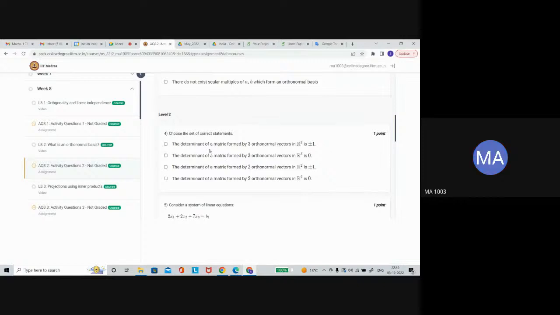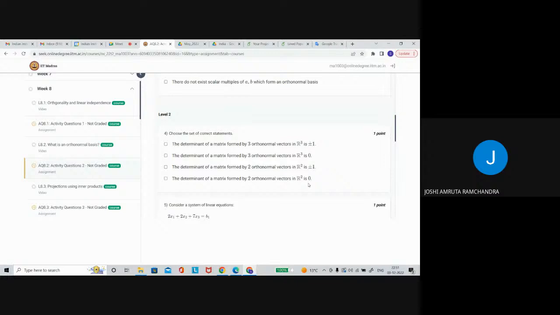How do we solve this one? The determinant of the matrix formed by three orthonormal vectors in R3 is plus or minus 1, or 0. See, it is asked for the general case. So how are you solving it? Which option is correct? No, sir, I am not getting how to start.